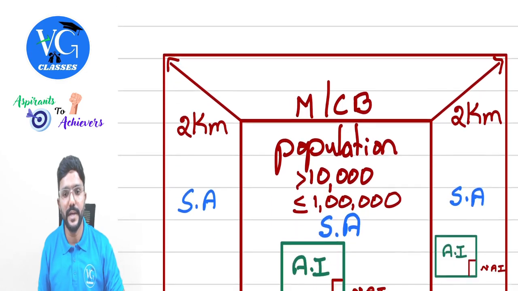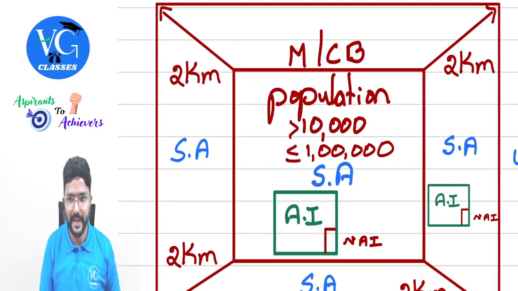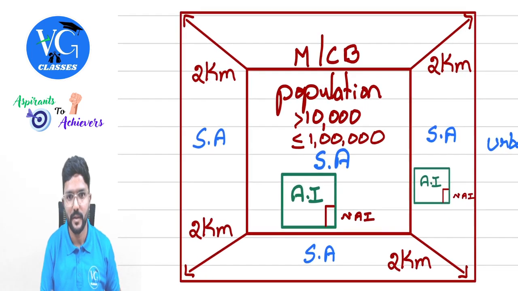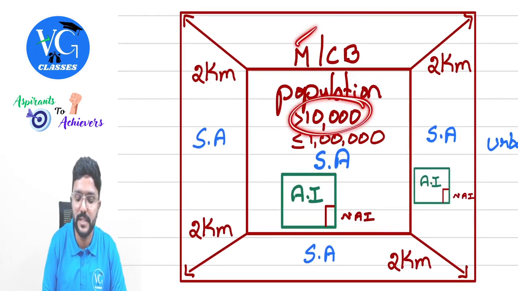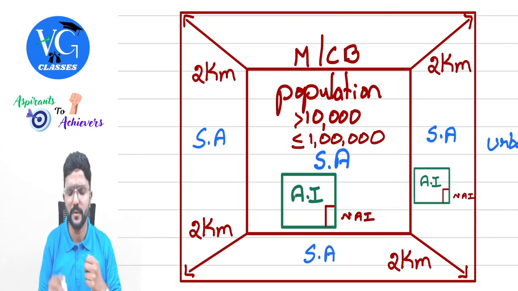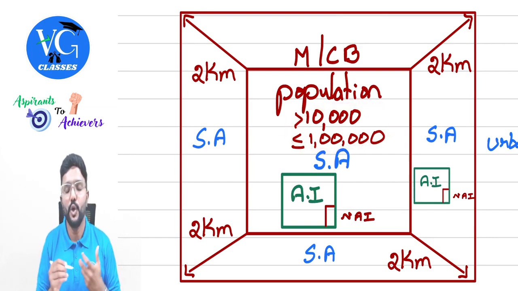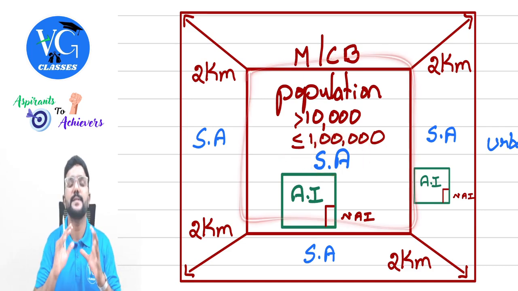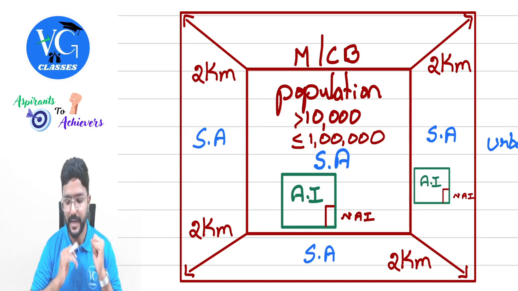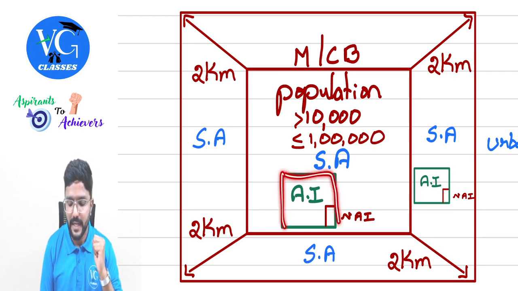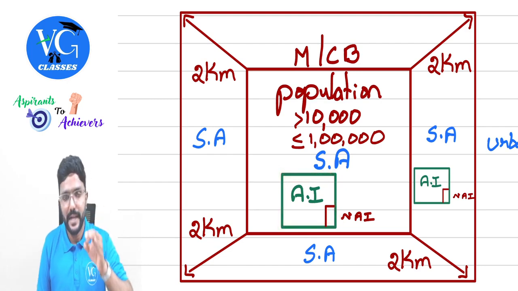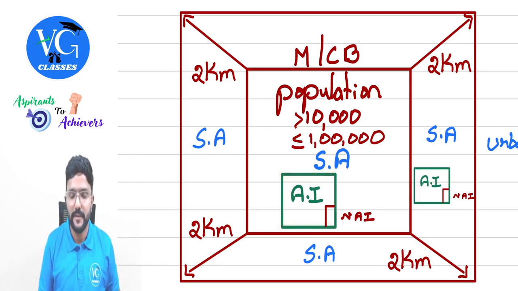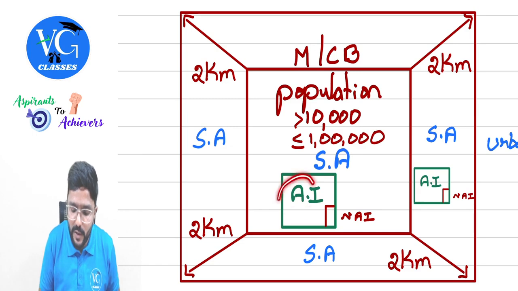Sir, what if it is more than 10,000? Then I have given a diagram here. If the population of the municipality or cantonment board is more than 10,000 but up to 1 lakh, do we call that area as specified area? Yes. So this area is called a specified area. And if I have any agriculture land in that area which is used for agriculture purpose, whatever I am earning from that land is called agriculture income.